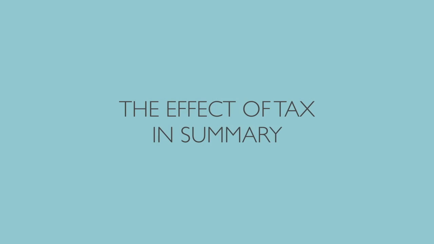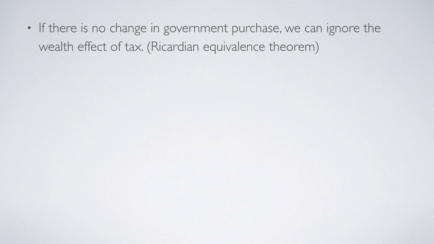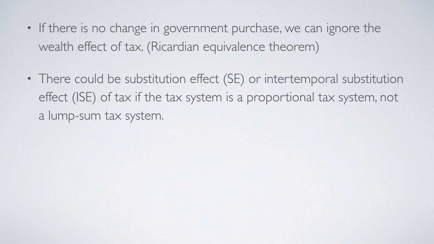Now we are ready to summarize the effect of tax. First, regarding wealth effect, we learned that if there's no change in government purchase, then we can ignore the wealth effect of tax, which actually is an implication from the Ricardian equivalence theorem. And then we move on to substitution effect and intertemporal substitution effect. We know that there would be or could be substitution effect or intertemporal substitution effect of tax if our tax system is a proportional tax system, not a lump sum tax system.